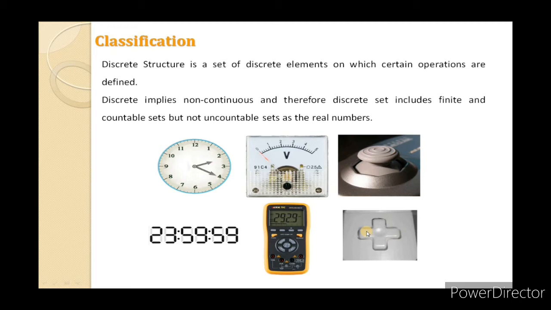Discrete implies non-continuous, and therefore the discrete set includes the finite and countable sets but not uncountable sets such as the real numbers. I am repeating: continuous means an infinite number of values and uncountable, and discrete means a definite, finite number of values and countable values.